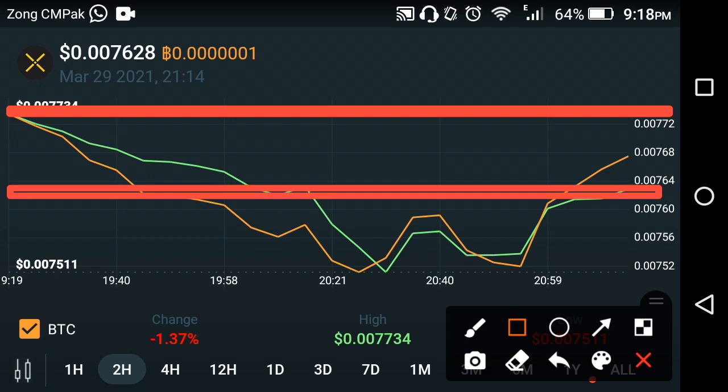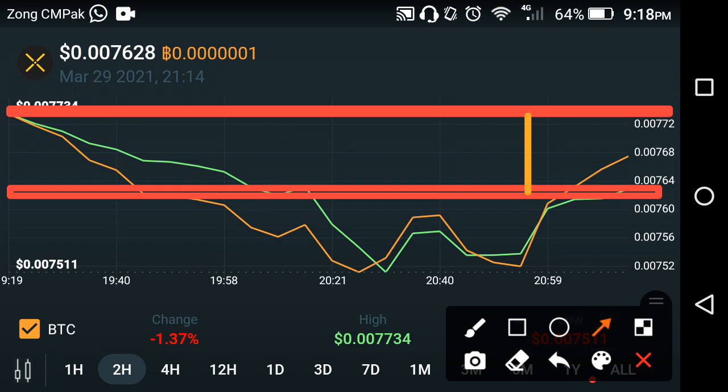As you can see here, now the changes of Pundi X. Let's see the changes. Now at this time you look at your changes in Pundi X. Now you see the average level on the graph and the current level on the graph. As you can see here, these are the changes that occurred in Pundi X in the last 2 hours.